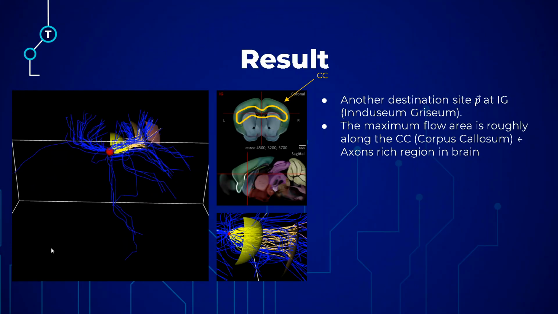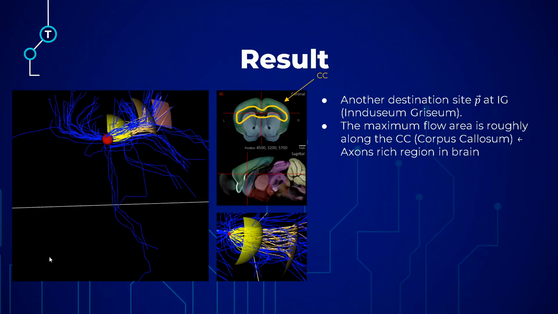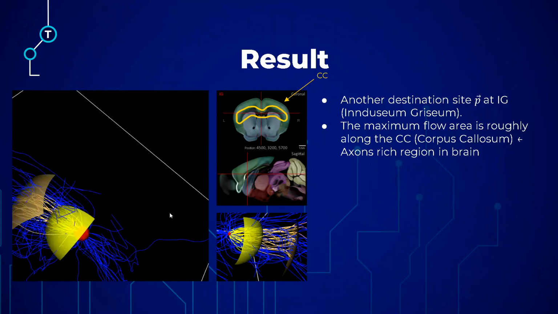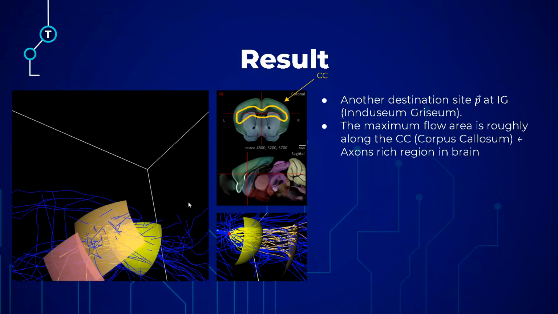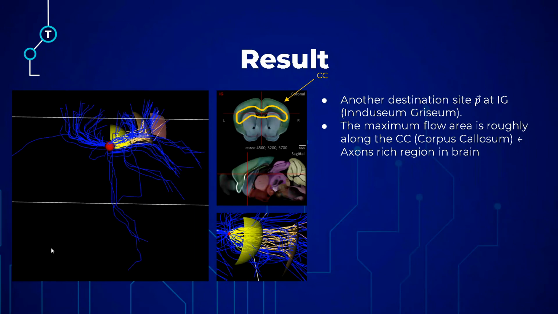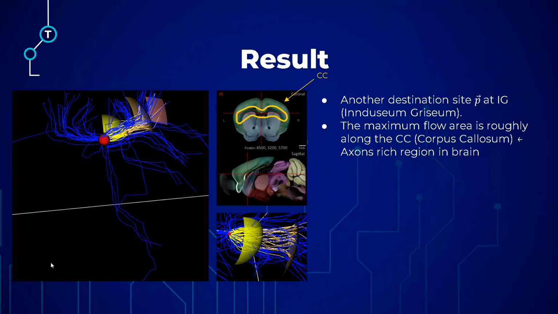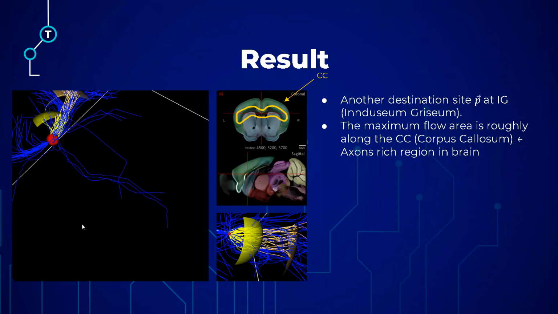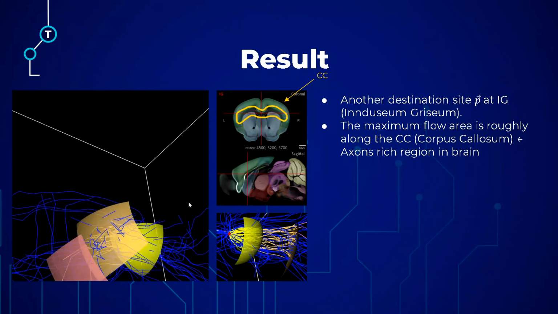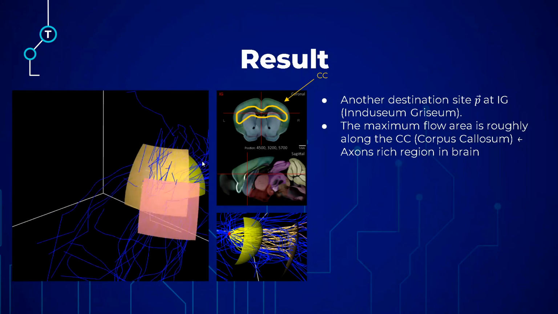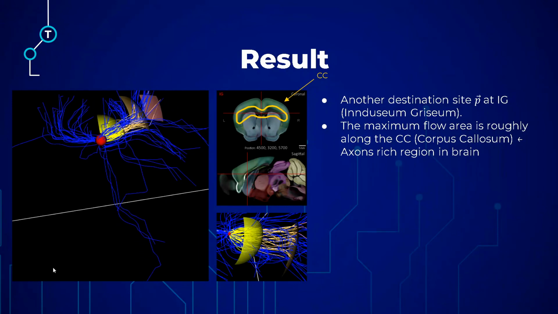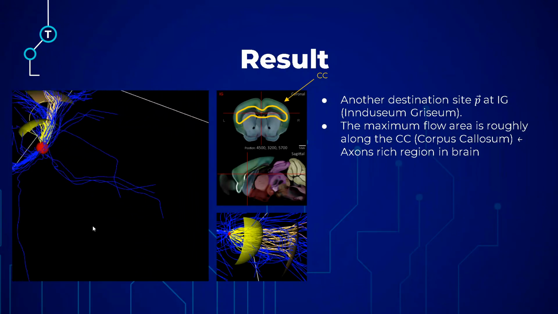Let's look at the result of another destination site P at IG. In fact, IG is located at the central area of the corpus callosum. As the corpus callosum is one of the axon-richest regions in the brain, we would expect that many of the flows should occur in those regions. In our 3D space visualization, we can see that the maximum flow area obtained by our algorithm is roughly located in the corpus callosum, which is in line with our understanding.